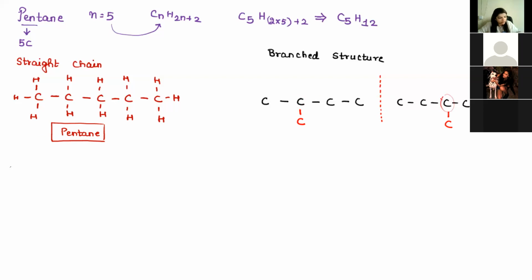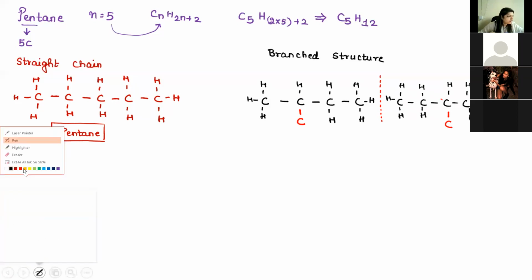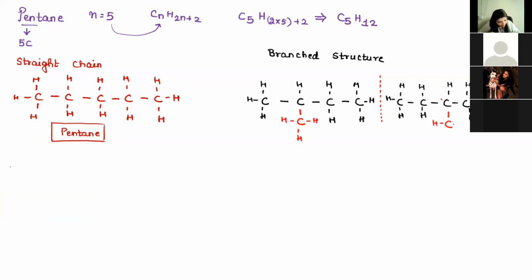Then let us just draw the hydrogens. H, H, H. 3 bonds are already there, so only 1 hydrogen. 2 bonds, 3, 3, 2, 1, 3. And the branched one, okay, so this is my substituent. According to the rule, I'll just select.